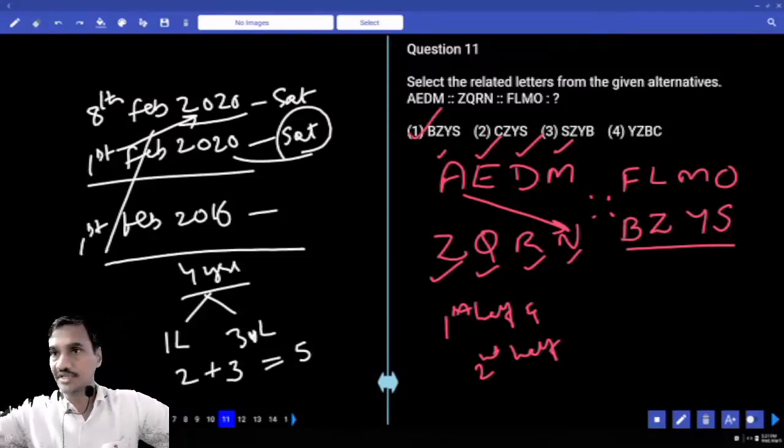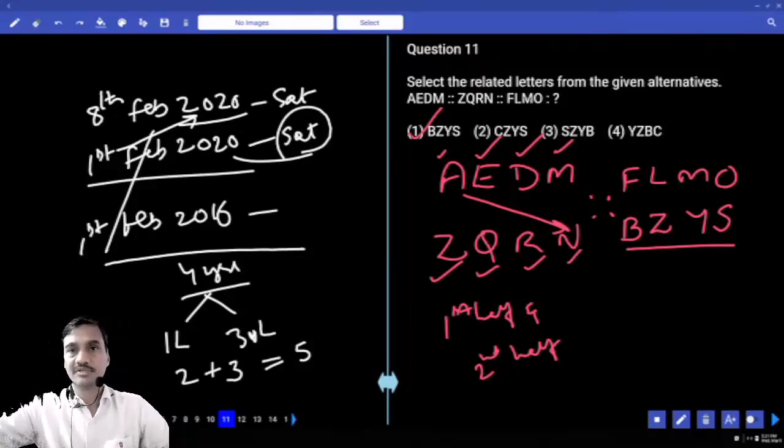Corresponding pairs written in the reverse order, or the difference between the letters is plus 13 in the reverse order.